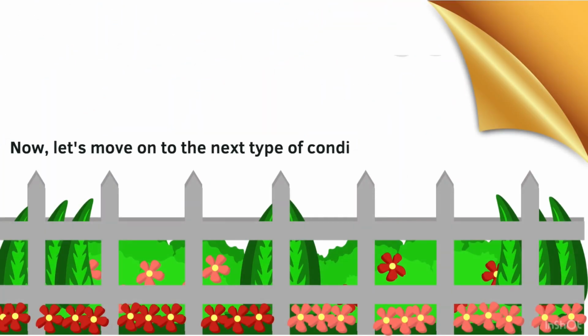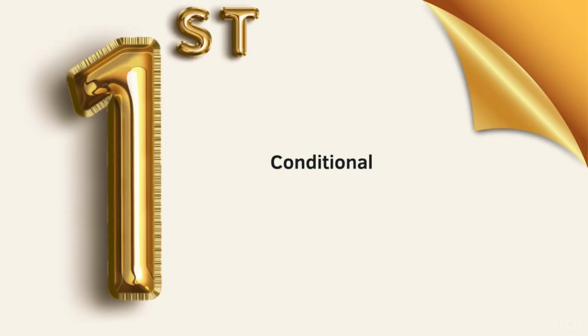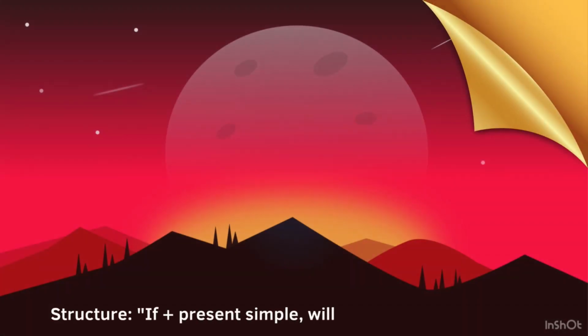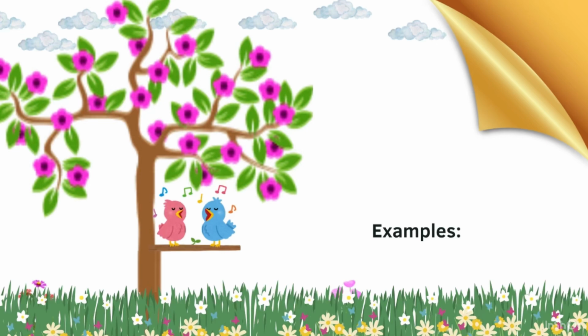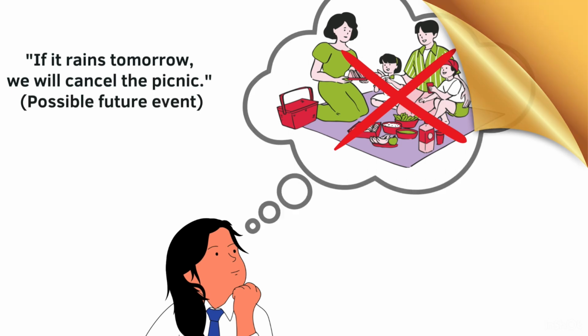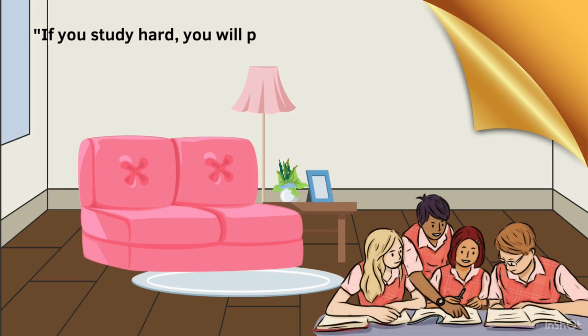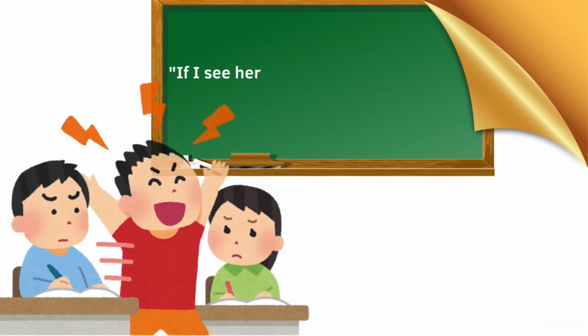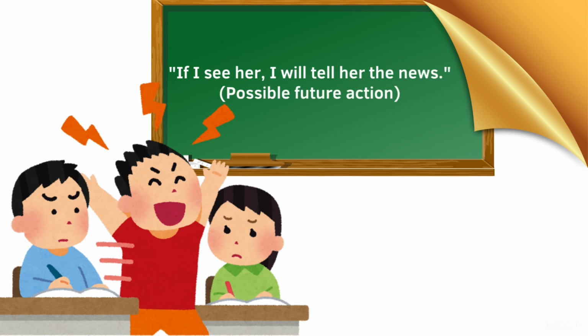Now, let's move on to the next type of conditional sentence, which is the first conditional. Use. The first conditional is used to talk about real and possible situations in the future. Structure. If plus present simple, will plus base verb. Examples. If it rains tomorrow, we will cancel the picnic. Possible future event. If you study hard, you will pass the exam. Possible future outcome. If I see her, I will tell her the news. Possible future action.